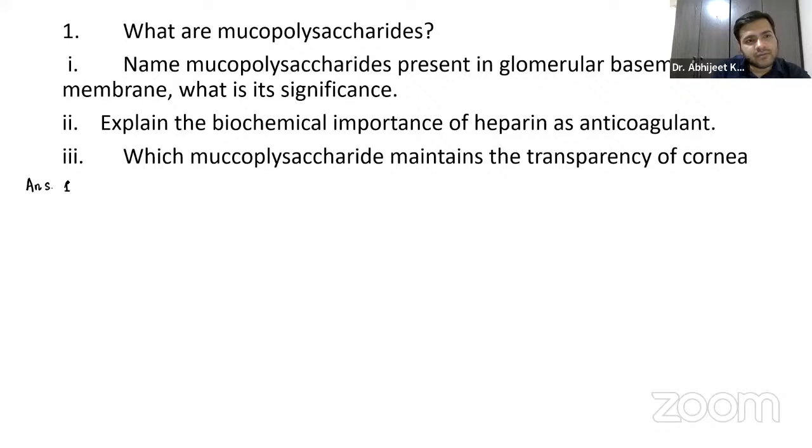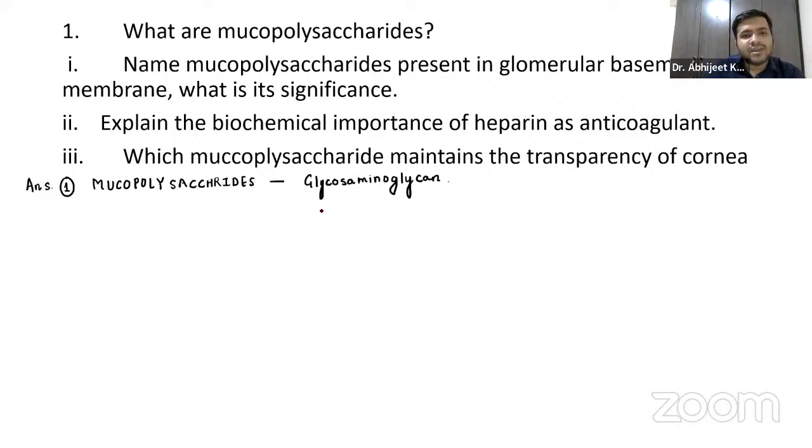Answer number one: mucopolysaccharides are also called glycosaminoglycans. This glycosaminoglycan is basically a heteropolysaccharide. We have discussed this yesterday also.